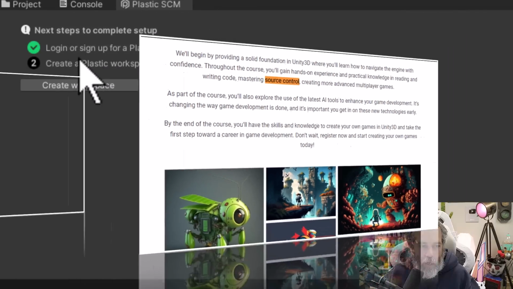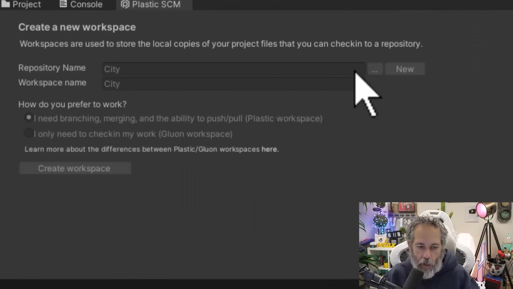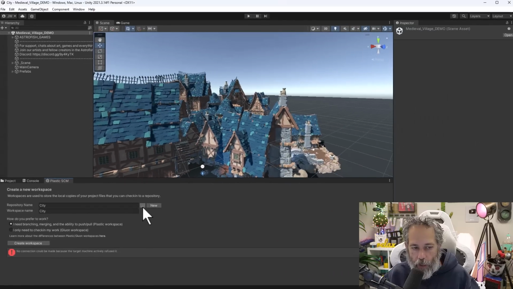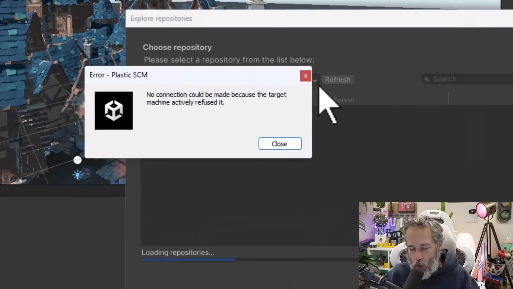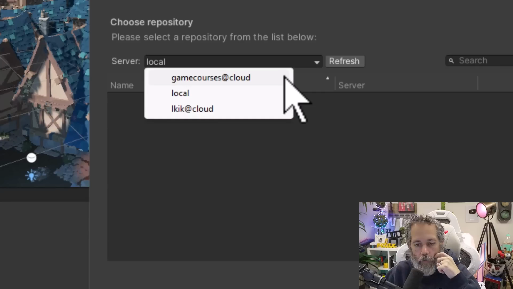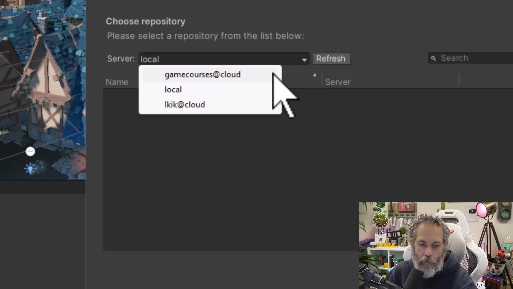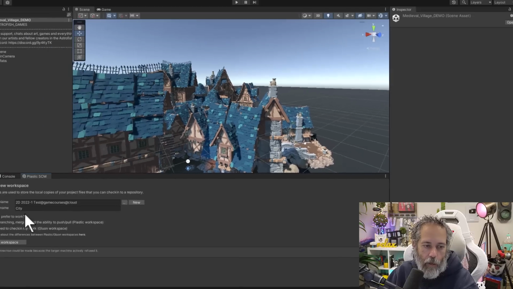But once you're set up, you can just create a Plastic workspace by hitting Create Workspace. You give it a name, and one thing that I've noticed that's important is sometimes you need to click this drop down and make sure that this server is not set to local. Something I've reported to them. I think that it's fixed in newer versions, but it's something that happens often for me. So you've got to select your correct account that you've created and hit OK,